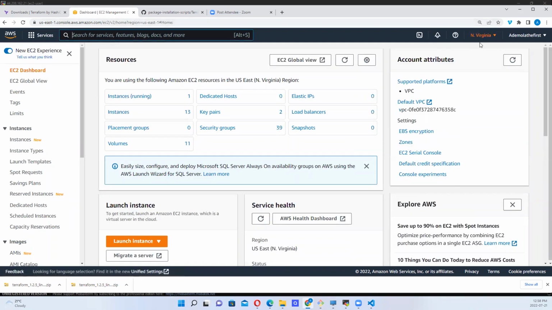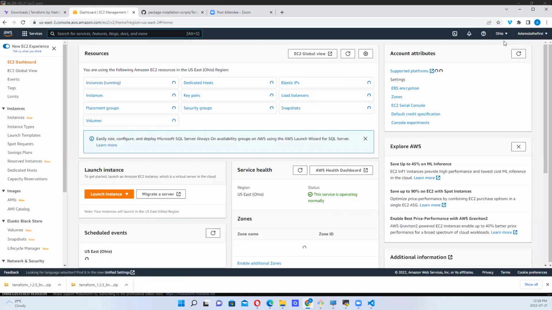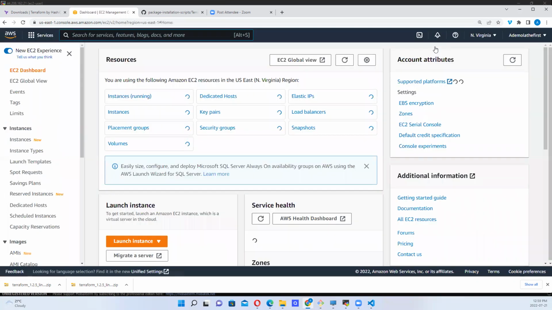It's no longer global, but this is where I want to create my resource. I could select somewhere else, but I want to stick to where I was. So let's have everything here. I want to stay back at North Virginia, okay?